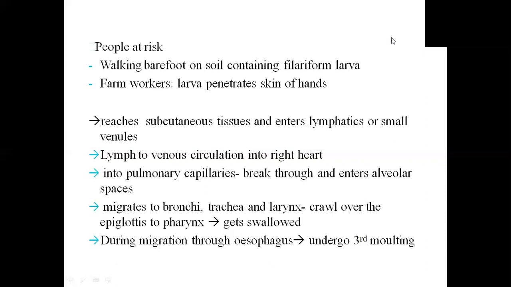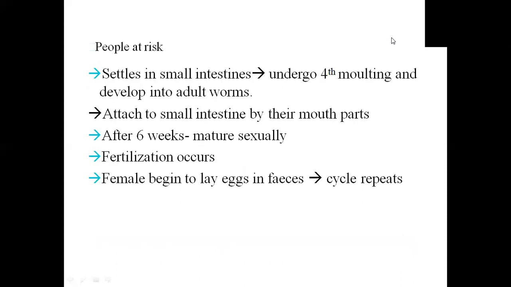They will reach the lymphatics, then the small venules, then the right heart, and from the right heart they will be pumped into the pulmonary capillaries. Now, from the pulmonary capillaries, they break through into the alveoli. Now they go the retrograde way from alveoli to the bronchi, then the trachea, then the larynx, then crossing over the epiglottis, they enter the esophagus, and that is when they undergo the third molt. From there, they settle into the small intestine, undergo the fourth molt and develop into an adult form.